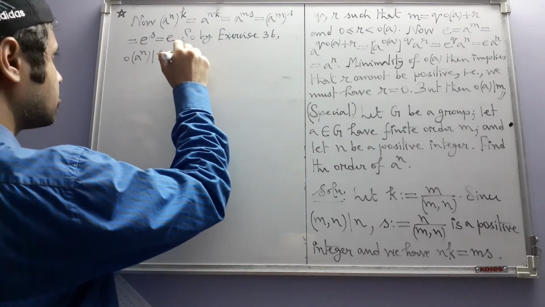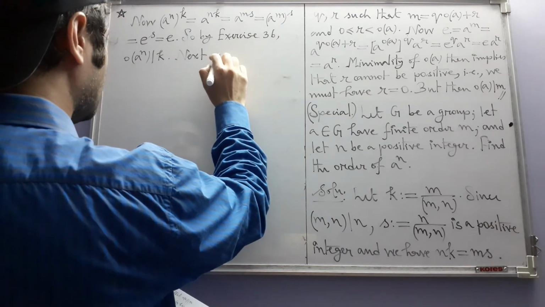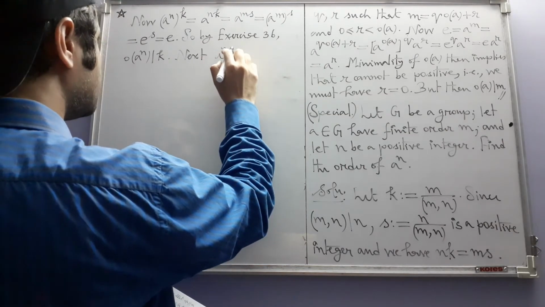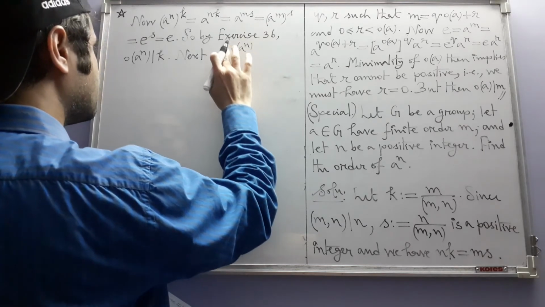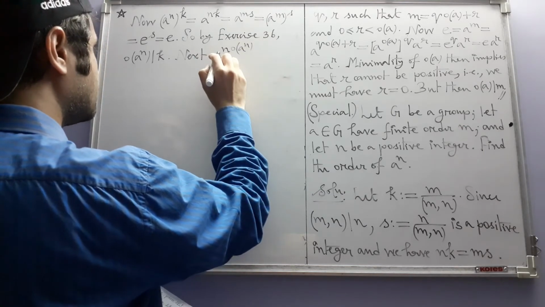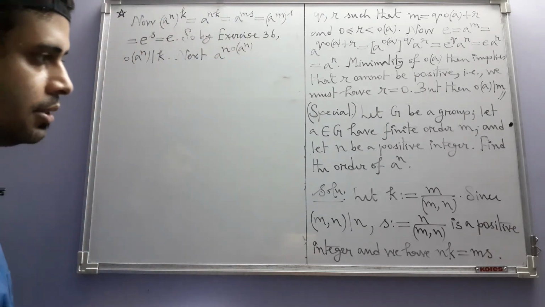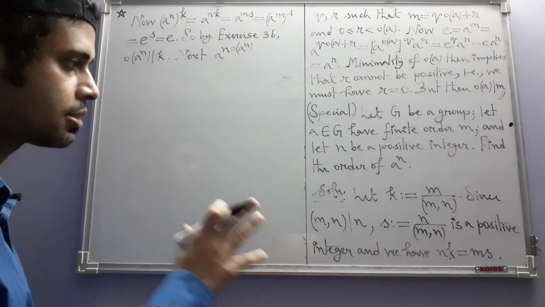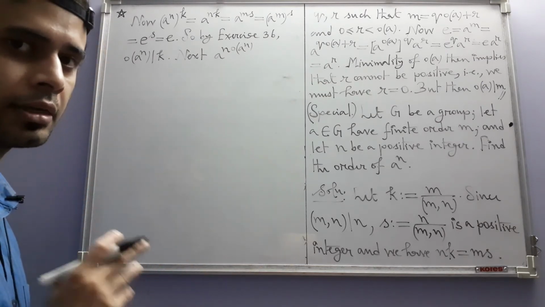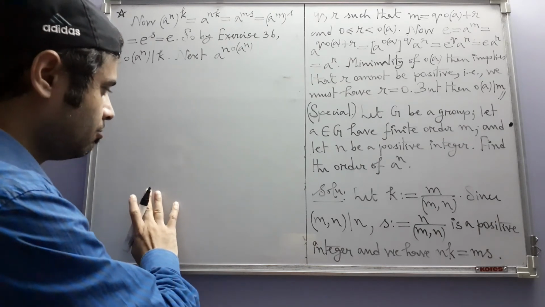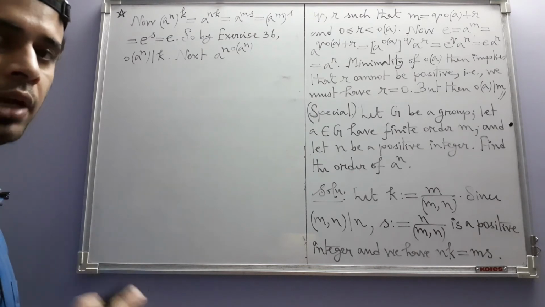Next, a to the power n times order of a to the power n. The solution may look quite complicated and it may be difficult to guess how to start, but I have already discussed this aspect of solutions before. When one tries to find a solution, most of the time one fails.